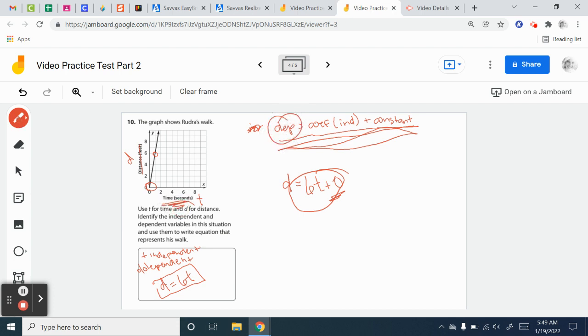So your equation would be D equals 6T, because remember, it's the dependent variable first, the thing on the bottom, equals the coefficient, which is how much it changes. It goes up by 6, so that's my coefficient, times the independent variable. My independent variable is T, plus my constant, which is my starting point. And in this case, my starting point was 0.